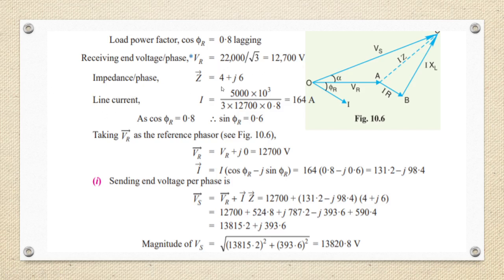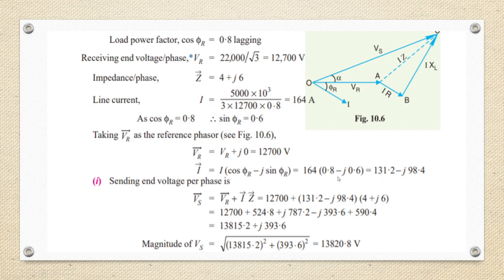Impedance per phase Z is equal to 4 plus j6. Line current I equals 5000 into 10 power 3 by 3 into 12,700 into 0.8, that is 164 amps, and cos phi r is 0.8, so sin phi r is 0.6. Taking VR as reference phasor, VR is equal to 12,700 plus j0 volts. I equals I into cos phi r minus j sin phi r.